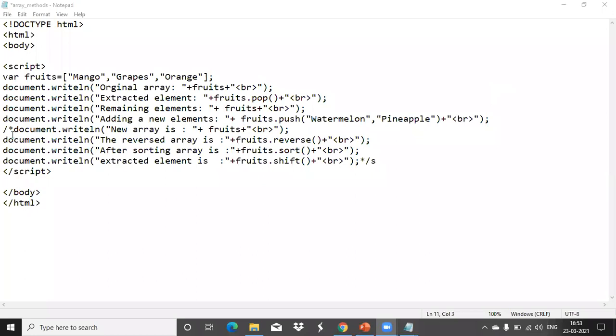Slash star is used to comment multiple lines. Okay, so here now we are adding new elements. So your array name, that is fruits dot push function, or push method we are using. Watermelon is one value, comma, pineapple is the next value which I am adding there. We'll save and see what is the output difference.